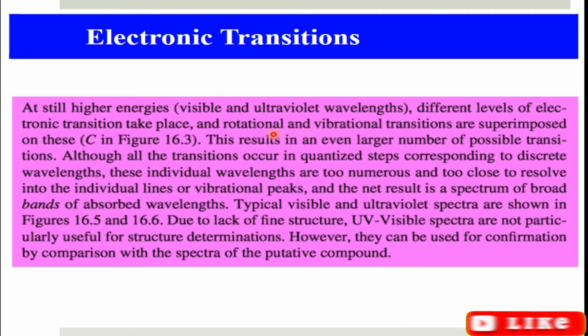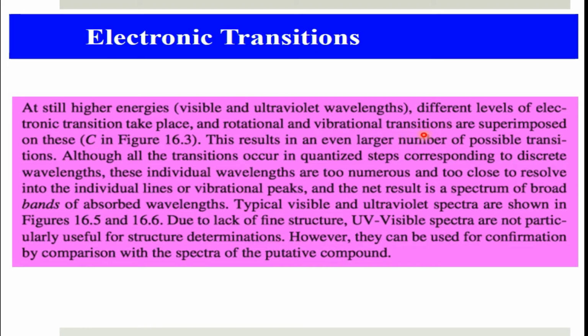But anyway, they will occur. So if we have the necessary energy required for electronic transitions, then rotational and vibrational transitions will also occur.